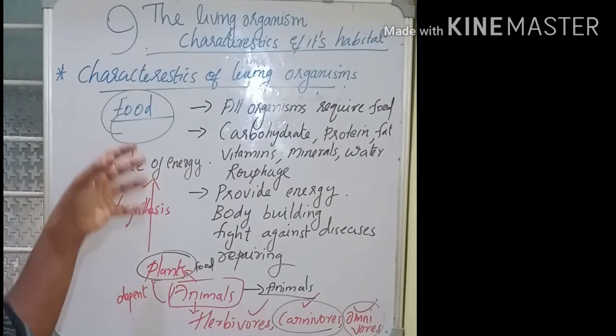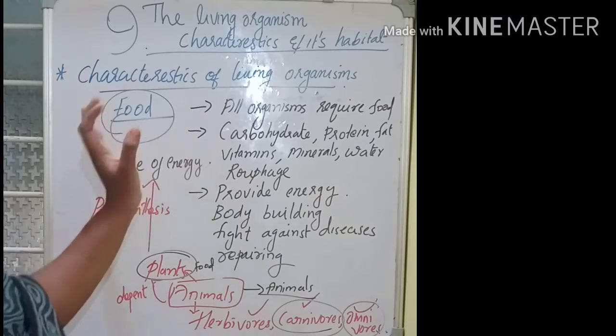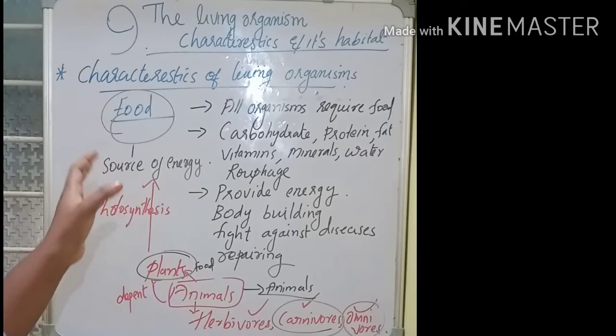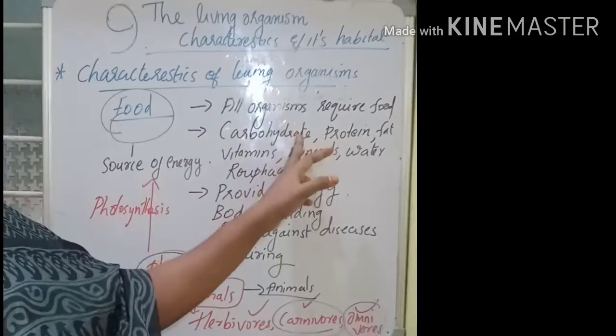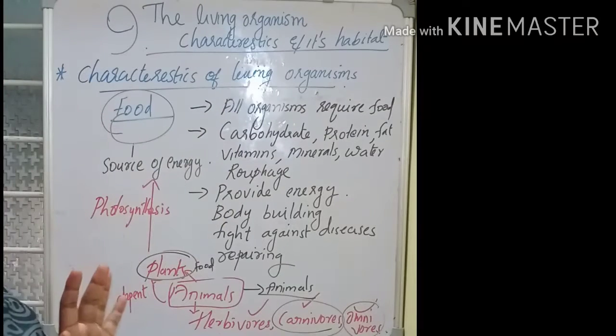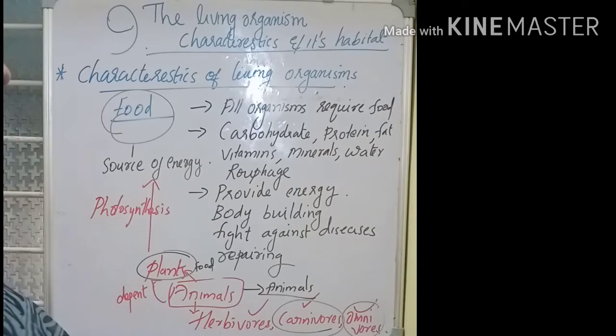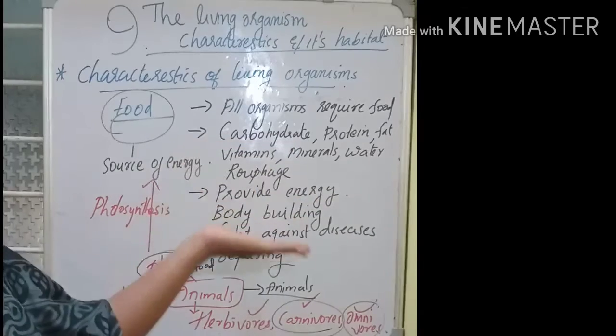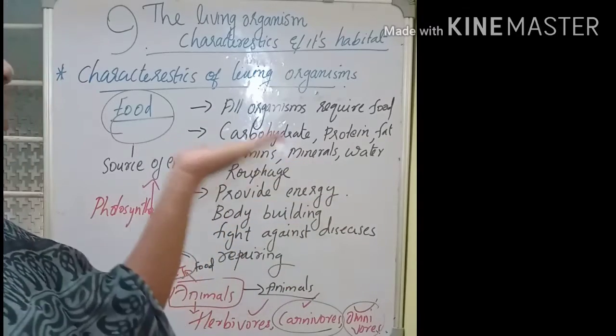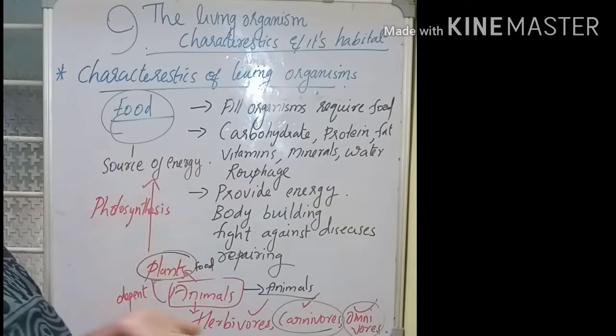So what did we discuss? All organisms require food. Why do they require food? To get energy, as well as to get all the nutrients from the food.